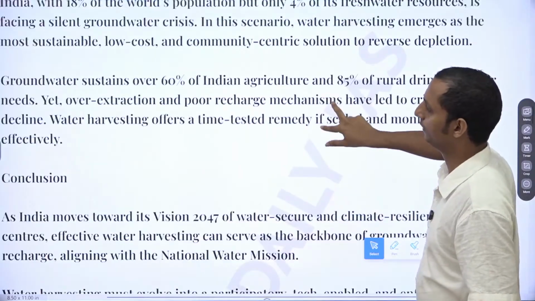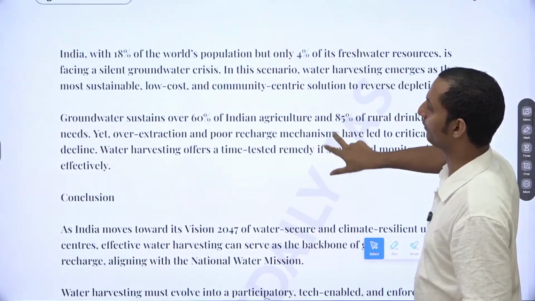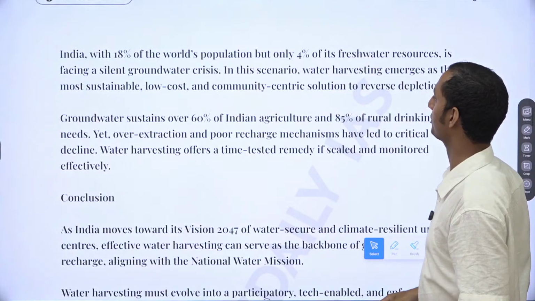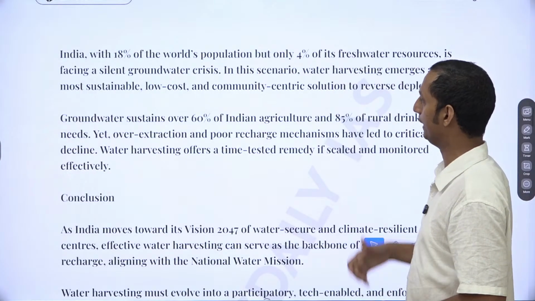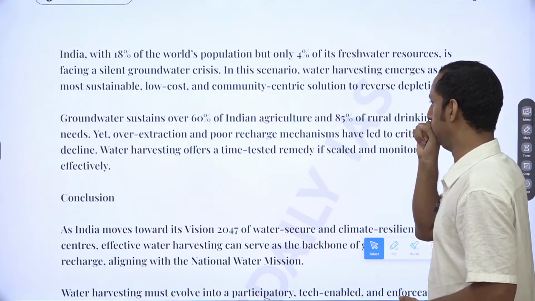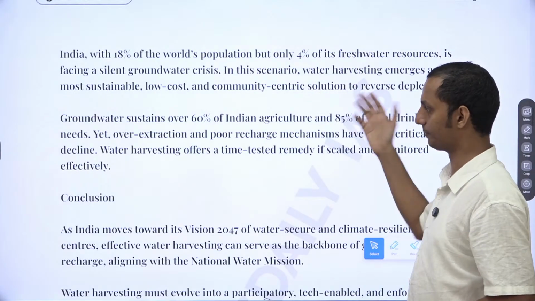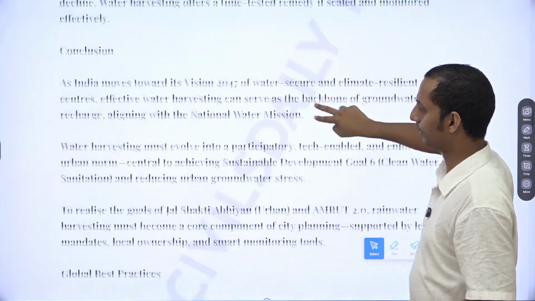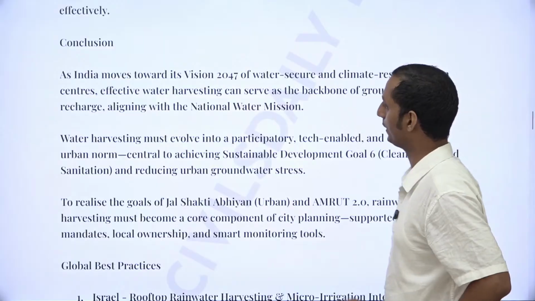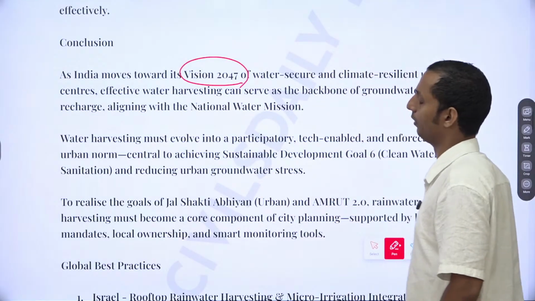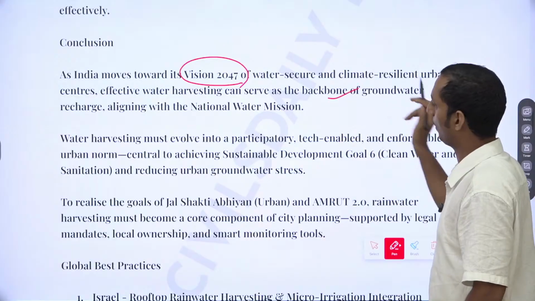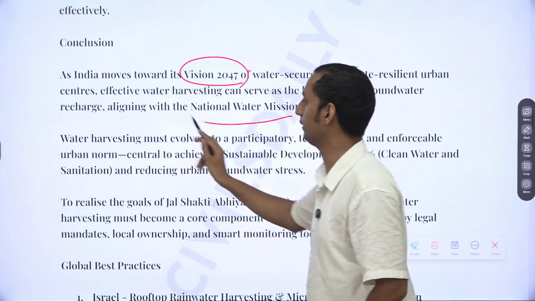In the introduction, India with around 18% of the population has only 4% of the freshwater resources, which is facing a silent groundwater crisis. In this scenario, water harvesting emerges as a solution. Now, in the conclusion, you can mention as India moves towards Vision 2047 of Atmanirbhar Bharat, groundwater should be used along with the National Water Mission.